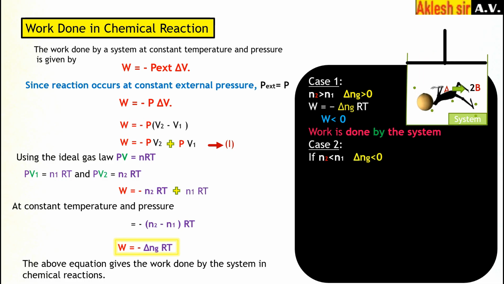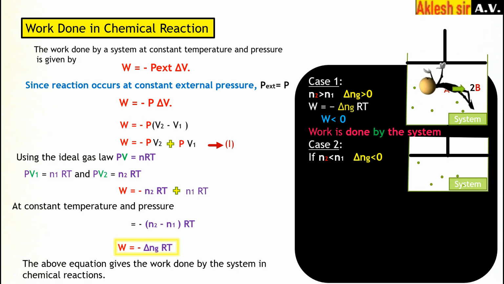N2 is less than N1. Suppose here we see 2A gives B. What does that mean? Reactant is more, product is less. My volume is decreased, the number of moles has decreased. So the number of moles decreases, what does it mean? N2 minus N1 will be less than 0. N2 is less and N1 is more. So less minus greater, the answer will be negative. Therefore delta N is less than 0. That is, it is negative.